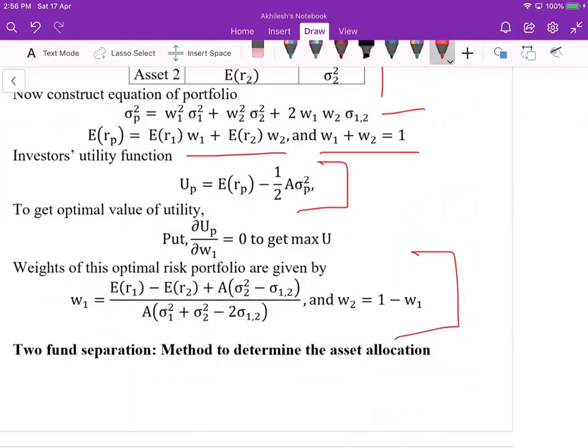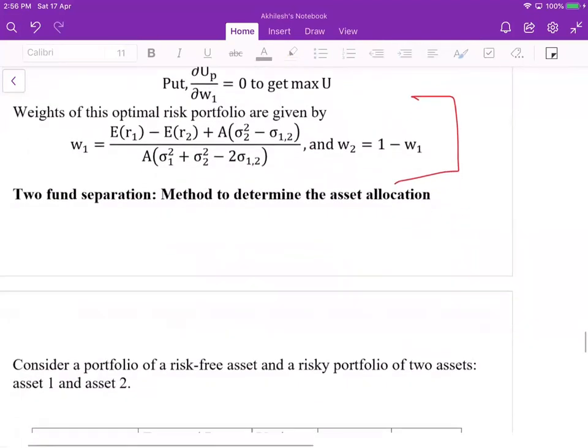So here we are not constructing the complete portfolio, we are just constructing the risky portfolio, the optimal risky portfolio. Here we don't have the risk free asset. We are just constructing the optimal risky portfolio.